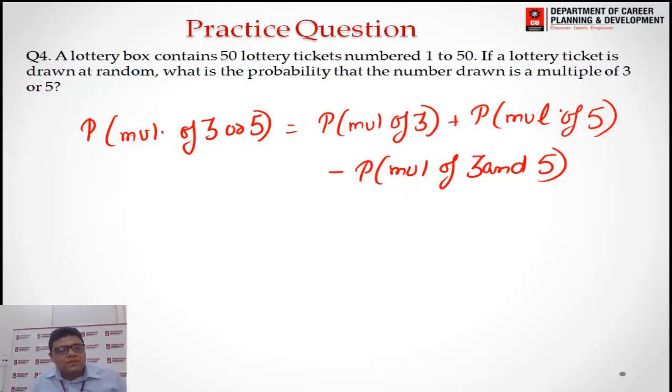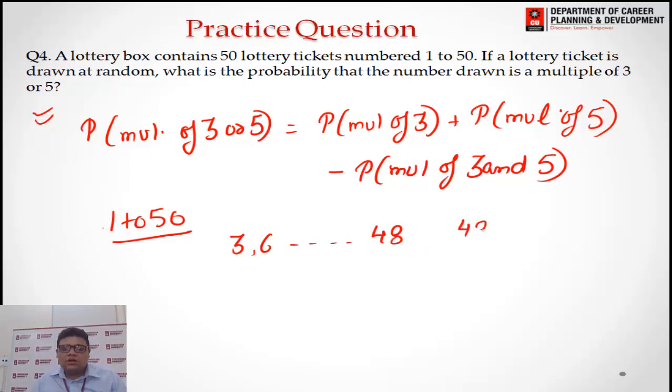Okay, this is the same as our sets question. Here we have probability, there we had the numbers only, right? So we have to find the numbers out of 1 to 50 which are multiples of 3. We will start with 3, then 6, continuing till the last, which will be 48. So how to find the count?